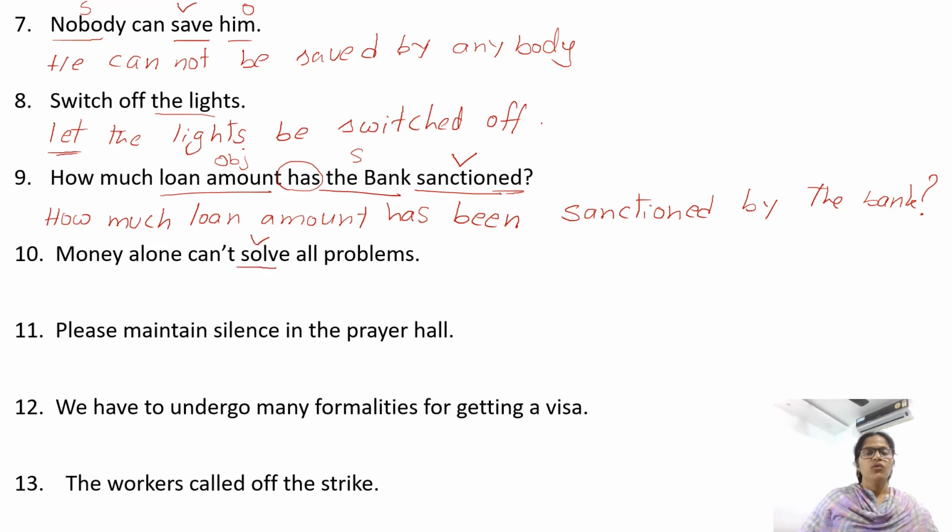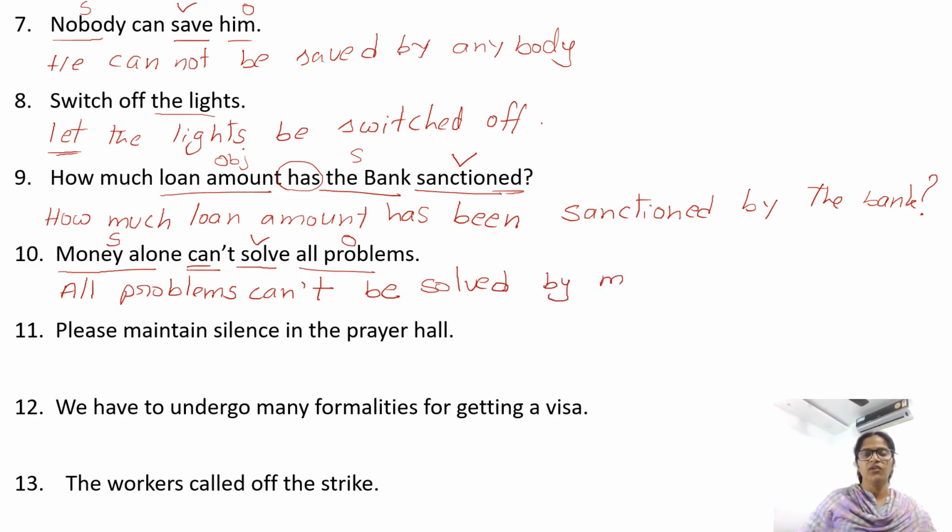Money alone can't solve all problems. Solve is the verb. Who solves? Money alone. Subject. Money alone solves what? All problems. Object. Begin the sentence with the object. All problems. Write the same, can't, here. And after can, could, may, might, shall, should, will, we have to use be. Can't be. The V3 form of solve is solved. Can't be solved by money alone.